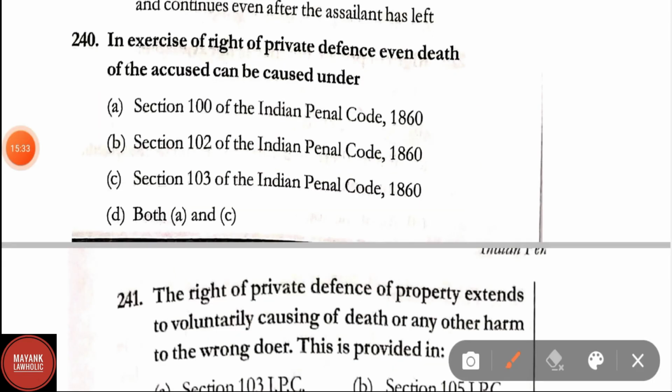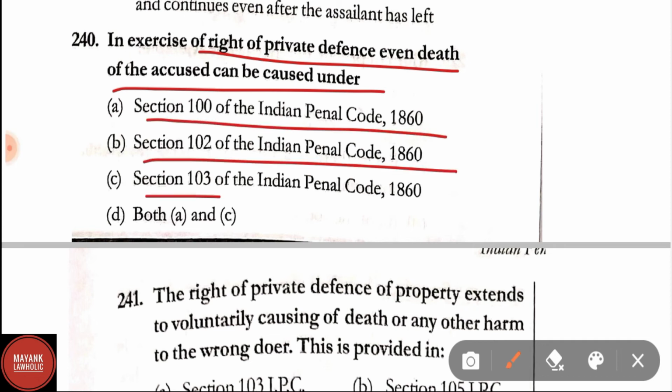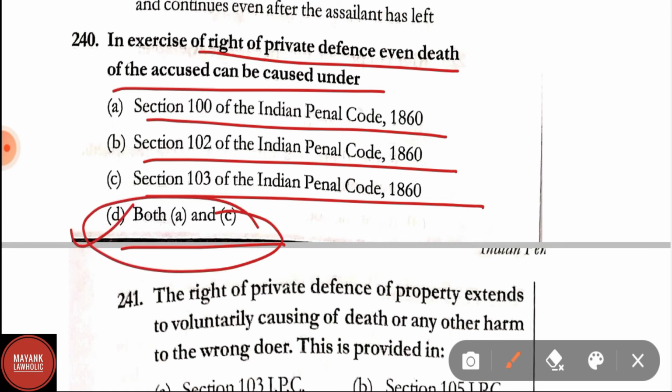Question number 240. In exercise of right to private defense, even death of the accused can be caused under Section 100 of IPC, Section 102 of IPC, Section 103 of IPC, both A and C. Correct answer is option D, that is both A and C. Section 100 of IPC and Section 103 of IPC. Here the right to private defense, even death of the accused can be caused.